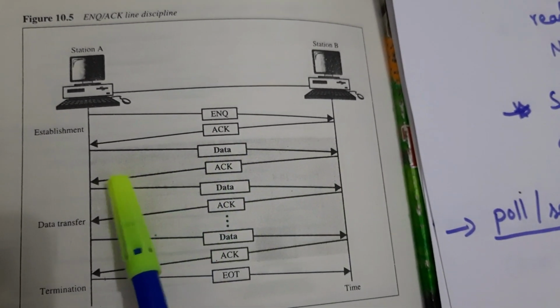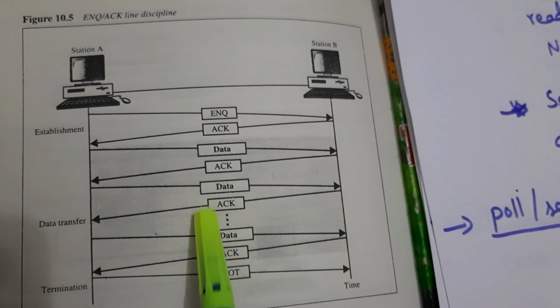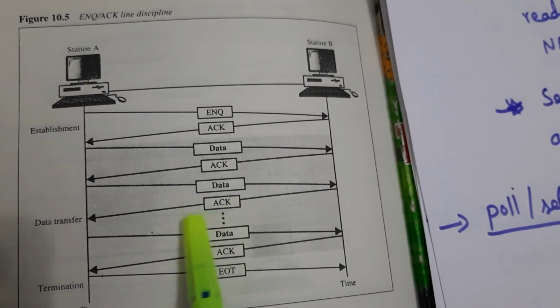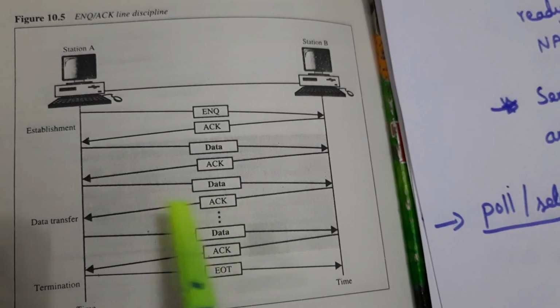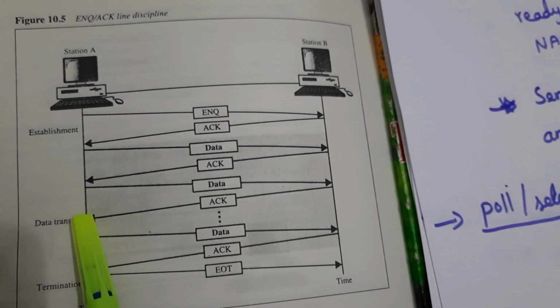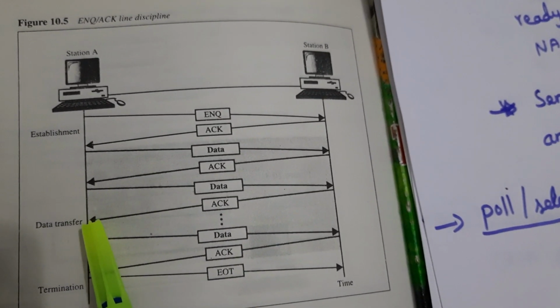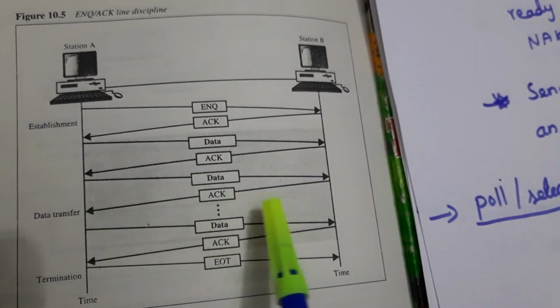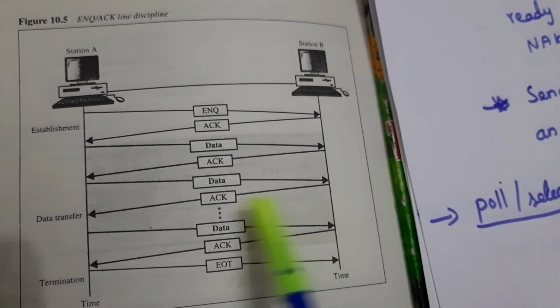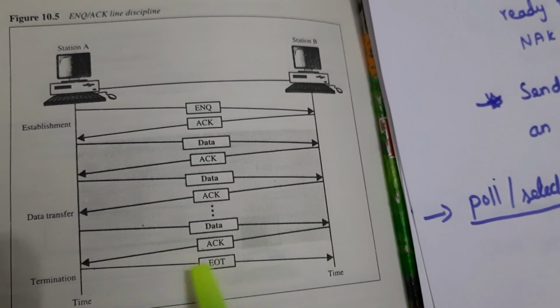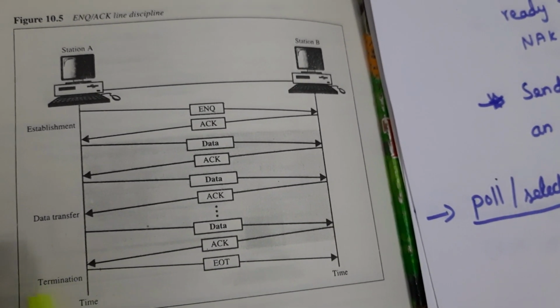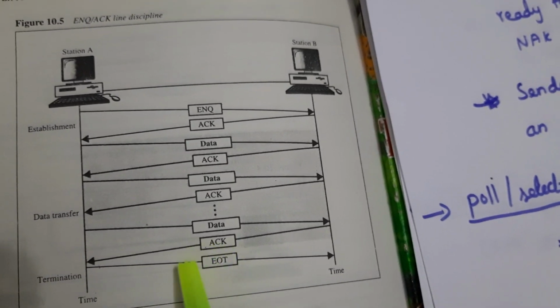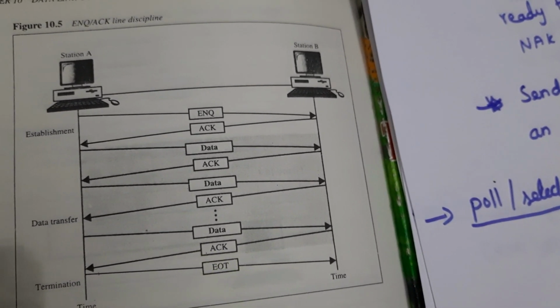Again it gets the acknowledgement, it transmits the data. If at any point it gets a negative acknowledgement NAK, it stops the data. Termination occurs with the frame EOT.